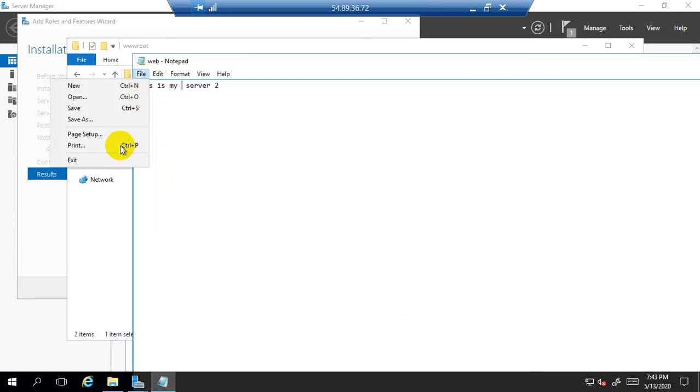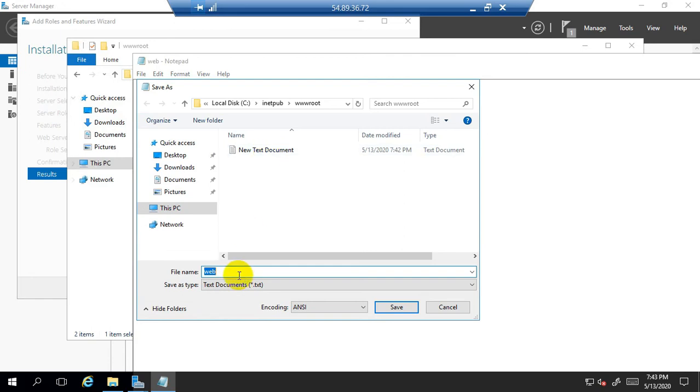and click on file. I'm sorry, one important thing that I forgot to do. So click on save as. Here I will type web.html, and under the save as type I need to select all files.